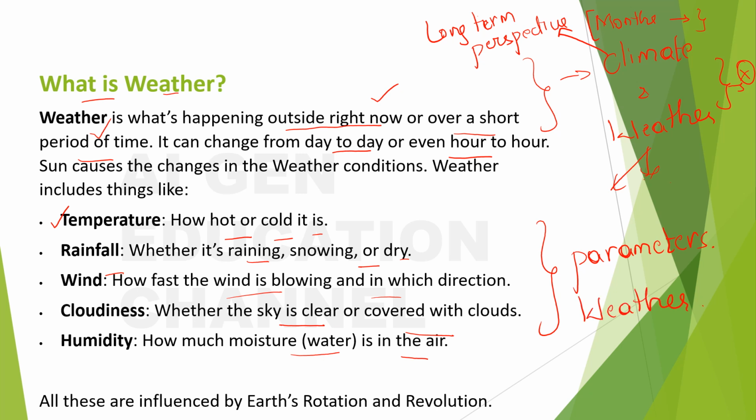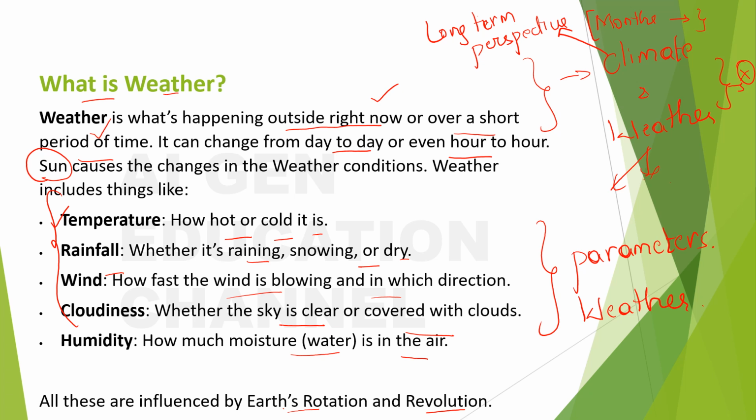The other thing I forgot to elucidate is that sun causes the changes in the weather conditions. So all these are affected by the sun. Sun will raise the temperature, cause the rainfall, and everything; all these things are related to the sun. Also, all these are influenced by Earth's rotation and revolution. Rotation, revolution and sun cause differences in these parameters, and the overall thing is called weather.